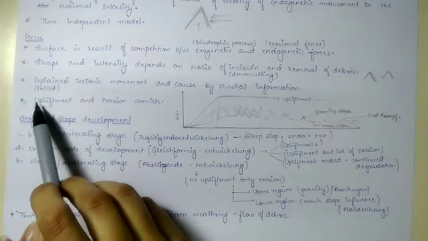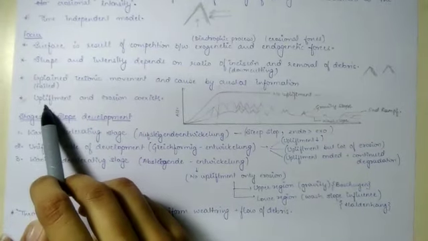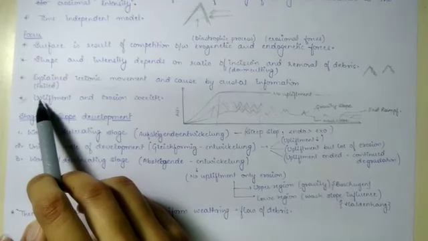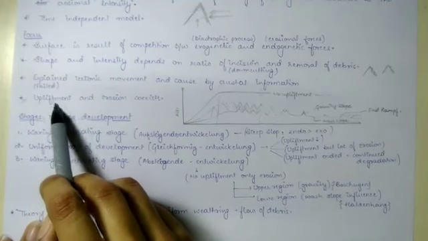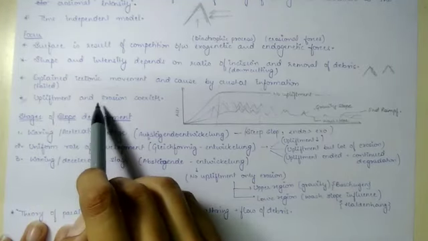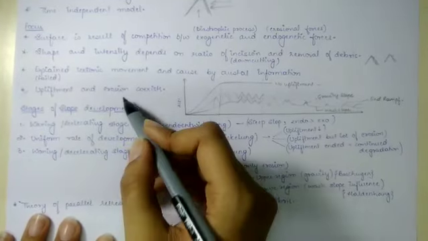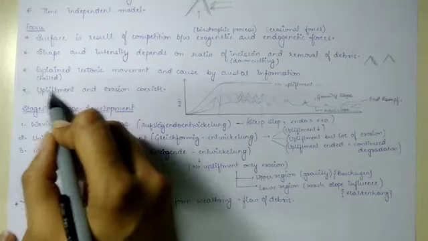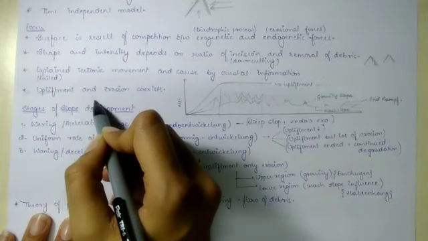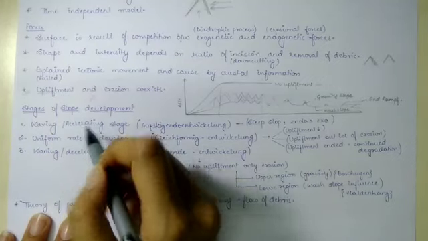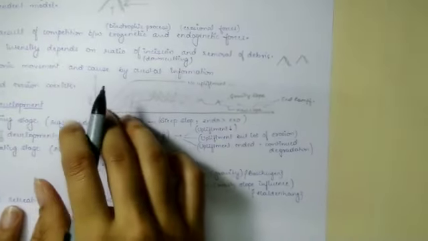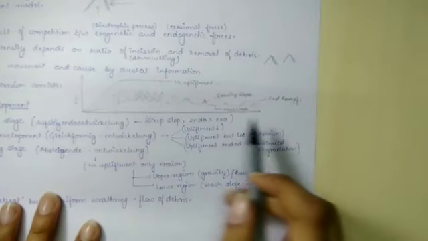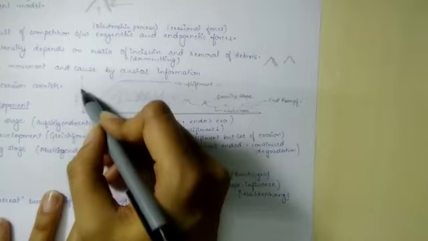Okay, but Penck said that upliftment of the landform and erosion coexist. It is only that the one which has more intensity will show its result. So this is what he gave.